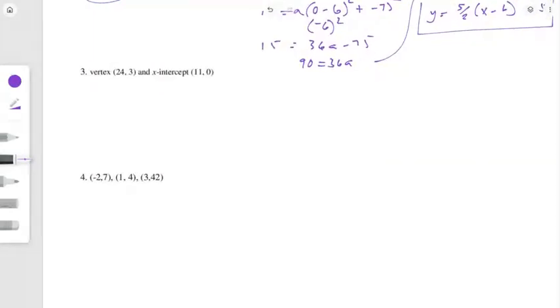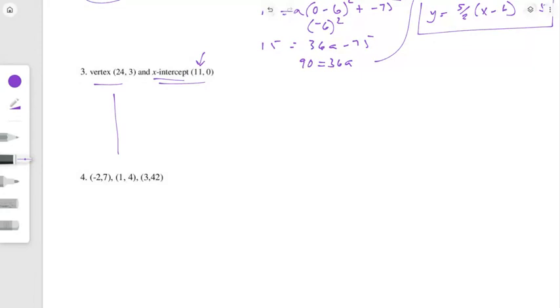Okay, 3, they tell you that we have a vertex and an x-intercept. So now that we have both, which route do we take? Do we take the intercept route? Do we take the vertex? Well, you can do both. However, if you're going to do the intercept, you need the other value. You can call that the p value, but then you also would need the q value. And it is possible because of symmetry.